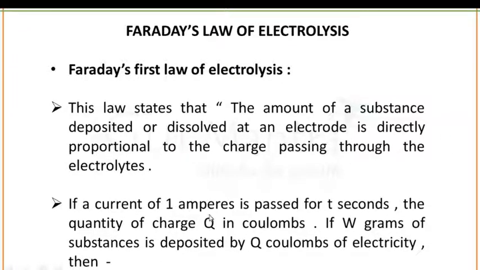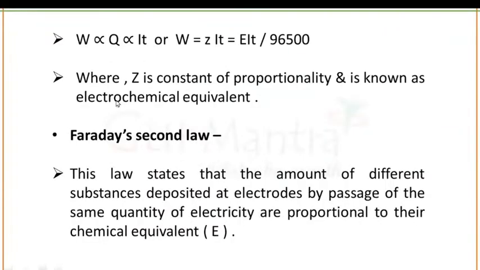If a current of 1 ampere is passed for t seconds, the quantity of charge Q is in coulombs, and if W grams of substance is deposited by Q coulombs of electricity, then W will be directly proportional to Q and Q will be directly proportional to IT. What is W? W is the amount of substance deposited at the electrode, Q is the charge, and IT, I is your current, and T is your time in seconds.